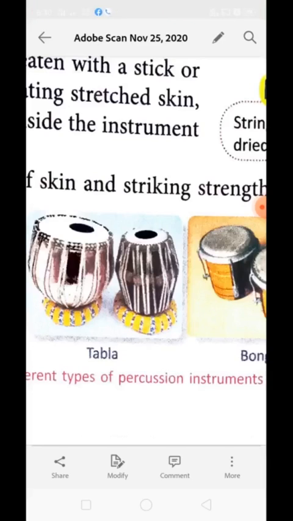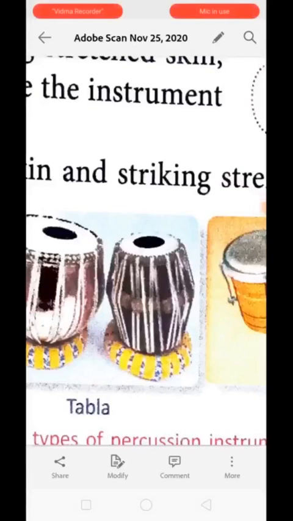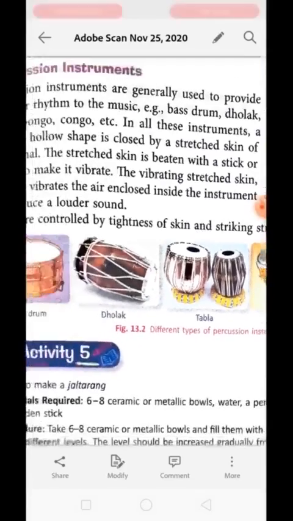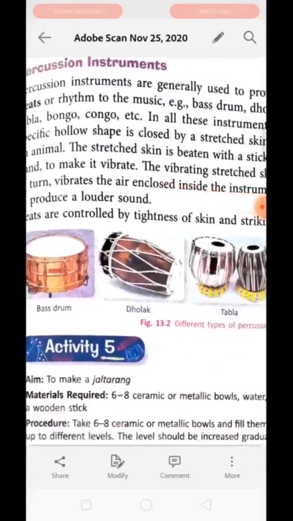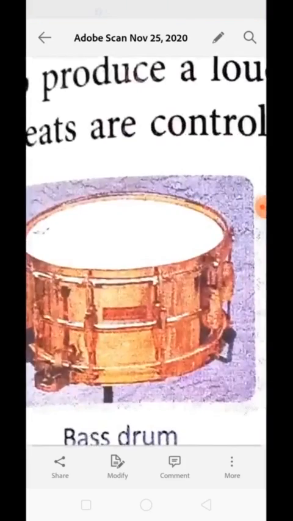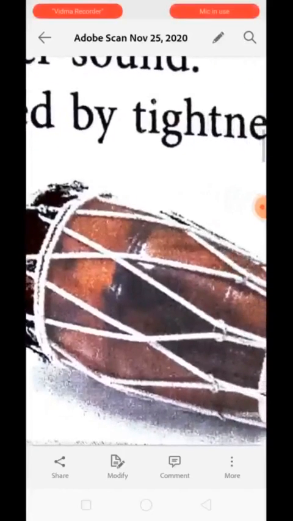Beat can be controlled by tightness of skin. Okay, tightness of skin is used to control the type of sound created by the musical instrument. You can see that these instruments all have different kinds of shapes. This shape is also responsible for the vibration of the molecules. Actually, when we hit the stretched skin, what happens? The air present in this musical instrument also vibrates. Clear? Because of this vibration, the sound is created.